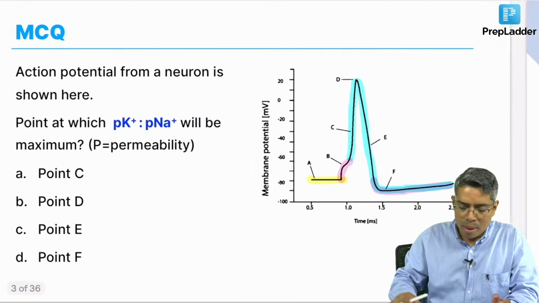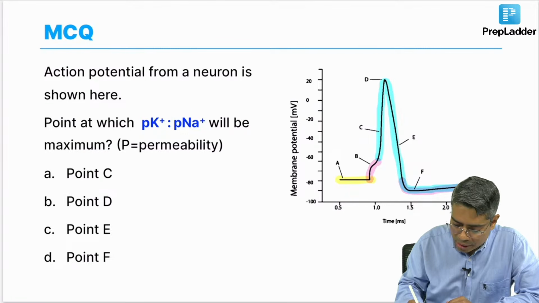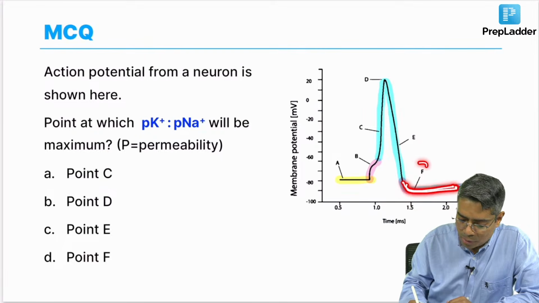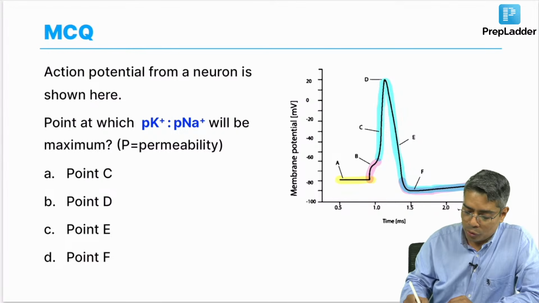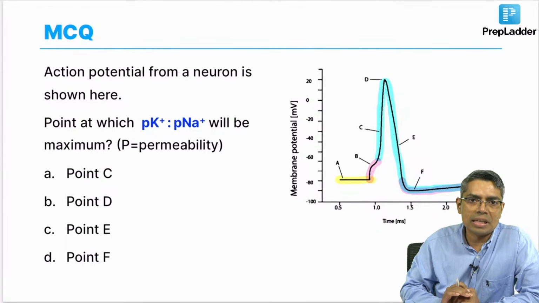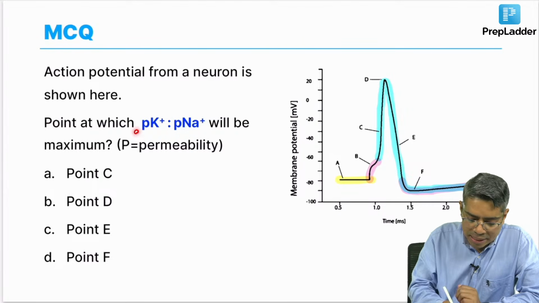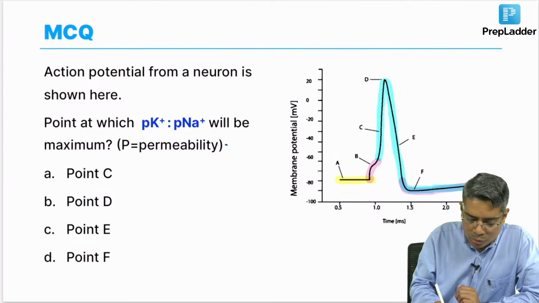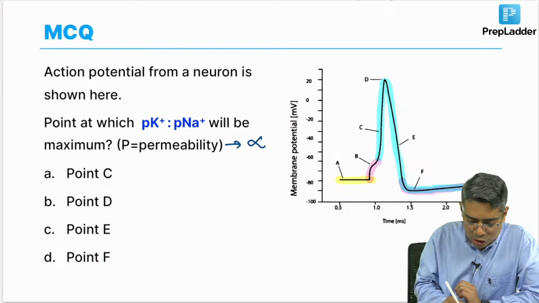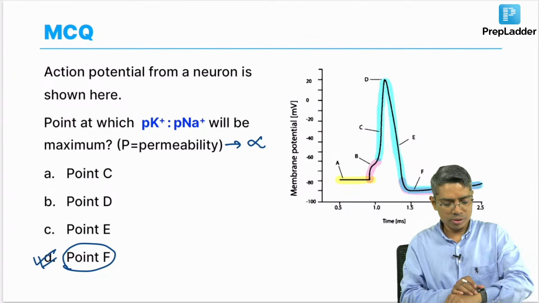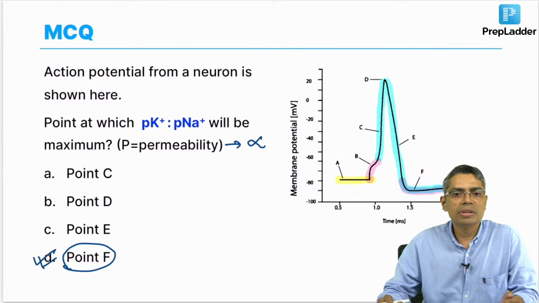So, if I go back to the original question here, you can understand that this after-hyperpolarization part of the action potential, this point number F, is the zone where the potassium channels are still open, but the sodium channels are almost inactivated or closed. That means, if I take a ratio between potassium permeability upon sodium permeability, this ratio will be infinity, and this is at which point? At point number F. So, this point number F will be the answer of this question. So, D is the correct answer of this question. Getting my point? All of you tell me whether you get it or not.